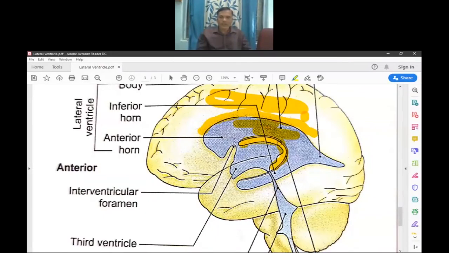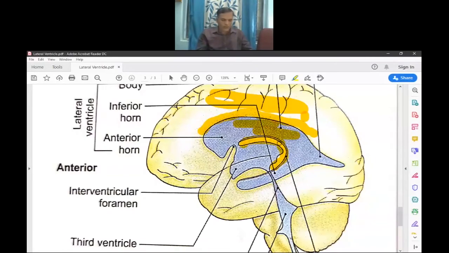So we see the diagram of the lateral ventricles. Lateral to the internal capsule, the caudate nucleus lies above and the thalamus below. In between are the stria terminalis and the thalamostriate veins. These structures form the floor of the lateral ventricle.